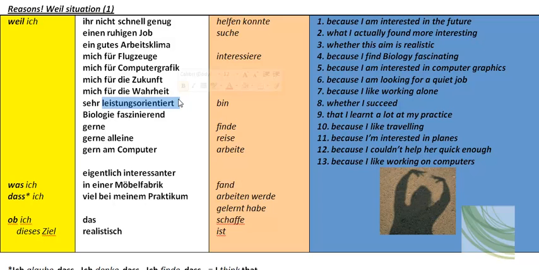Leistungsorientiert, ambitious. Biologie, faszinierend is fascinating. Now, gern or gerne is the sort of thing to show that you like something. So we can either have it as gern or gerne. Weil ich gerne reise, because I like travelling. Allein, alleine, alone. Am Computer, on the computer. Eigentlich interessanter, actually more interesting.